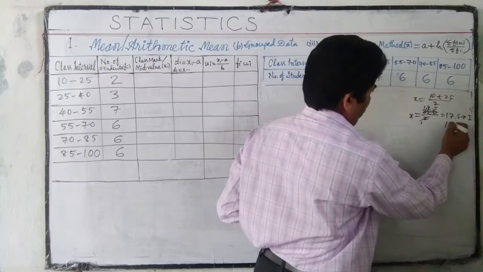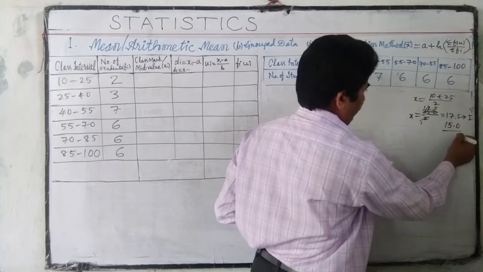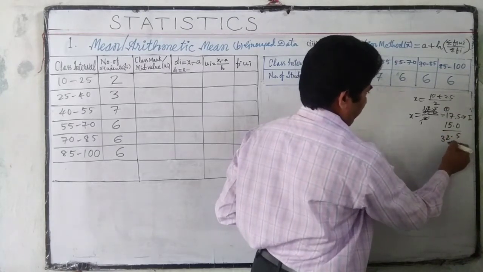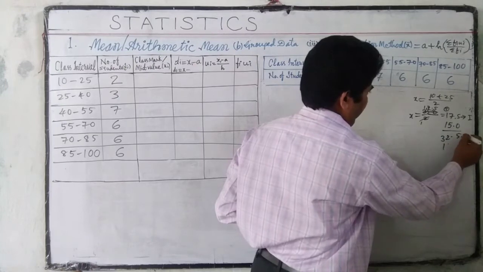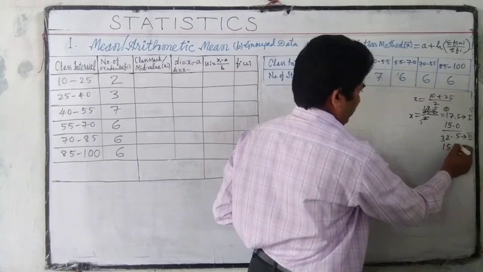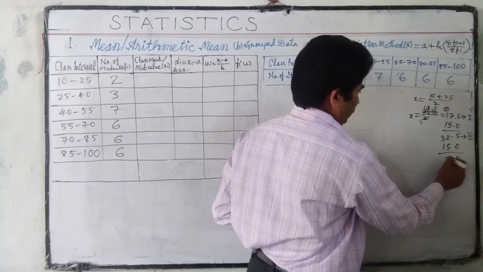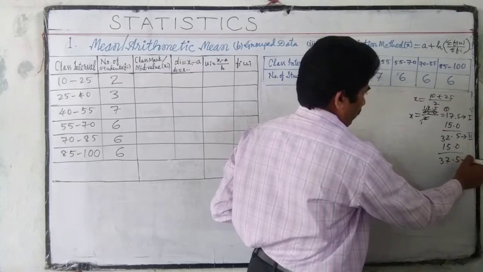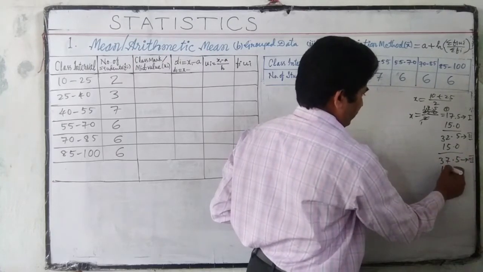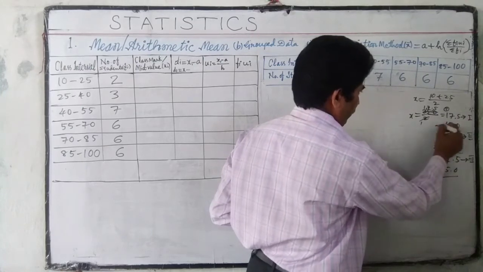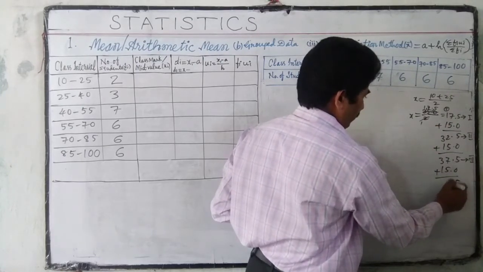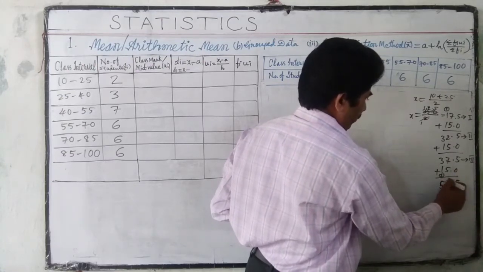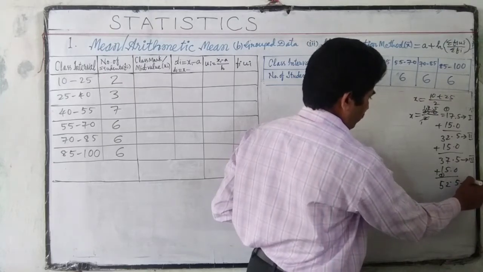Next, add 15 each time. 17.5 plus 15 is 32.5, the second. Plus 15 is 47.5, the third. Plus 15 is 62.5, the fourth.